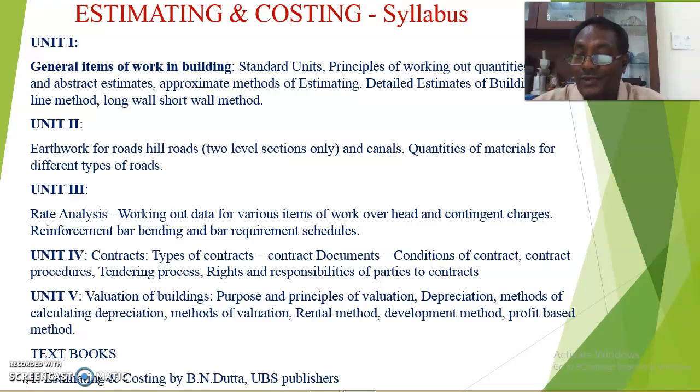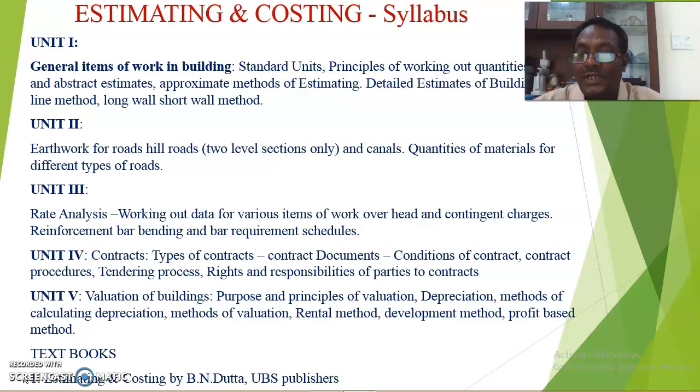Next one is unit 2: earthwork for roads, hill roads, two-level sections and canals, and quantities of materials for different types of roads. Earthwork consists of two important parts. One is called banking or embankment. The next is called cutting. Whenever we want to construct any road, there is a chance of embankment as well as cutting.